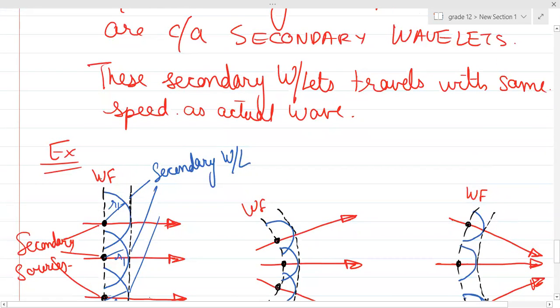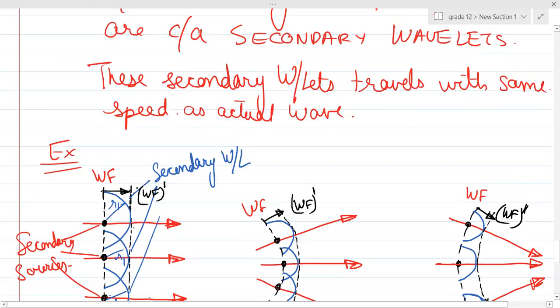So basically, can you see over here, this wavefront, when you drew it after some time, it became this. So can you see this moved forward? Yes or no? This moved forward in the direction of light, right? So basically, this is the new position of the wavefront, or you can say another wavefront has formed, or you can say the wavefront has moved in the forward direction. It's up to you. Is it clear?